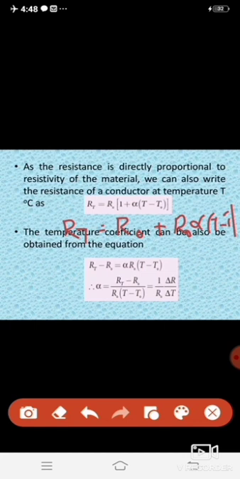Okay, so in the next step we can write what alpha is. RT minus R naught is equal to alpha R naught into T minus T naught. So we can write alpha is equal to RT minus R naught divided by R naught into T minus T naught. We can write 1 divided by R naught into RT minus R naught, which can be written as del R, and T minus T naught can be written as del T. RT minus R naught is the change in resistance. T minus T naught is the change in temperature.